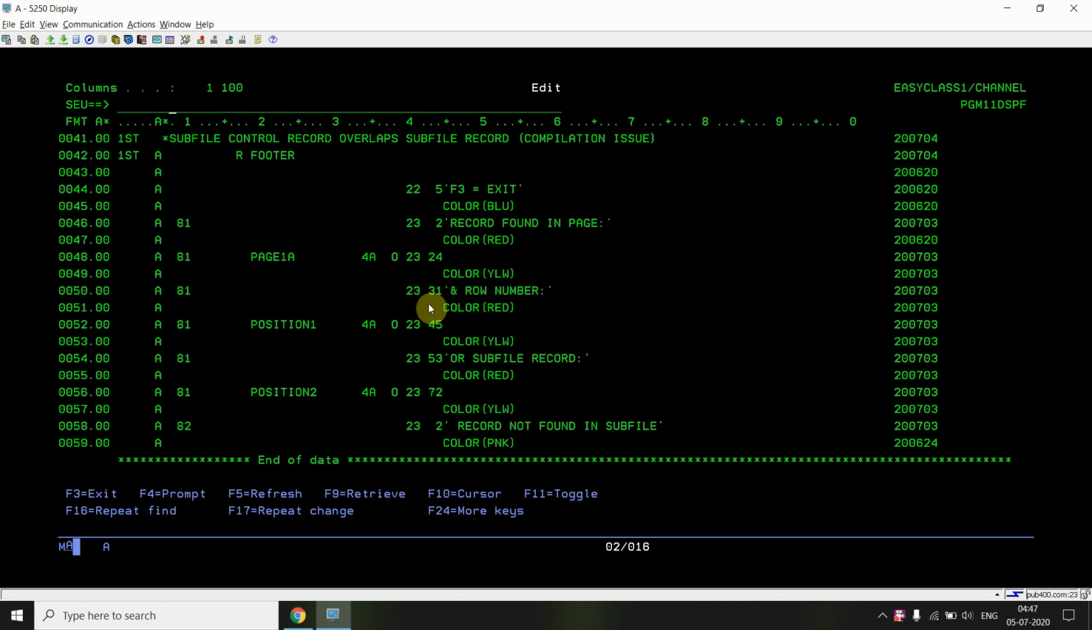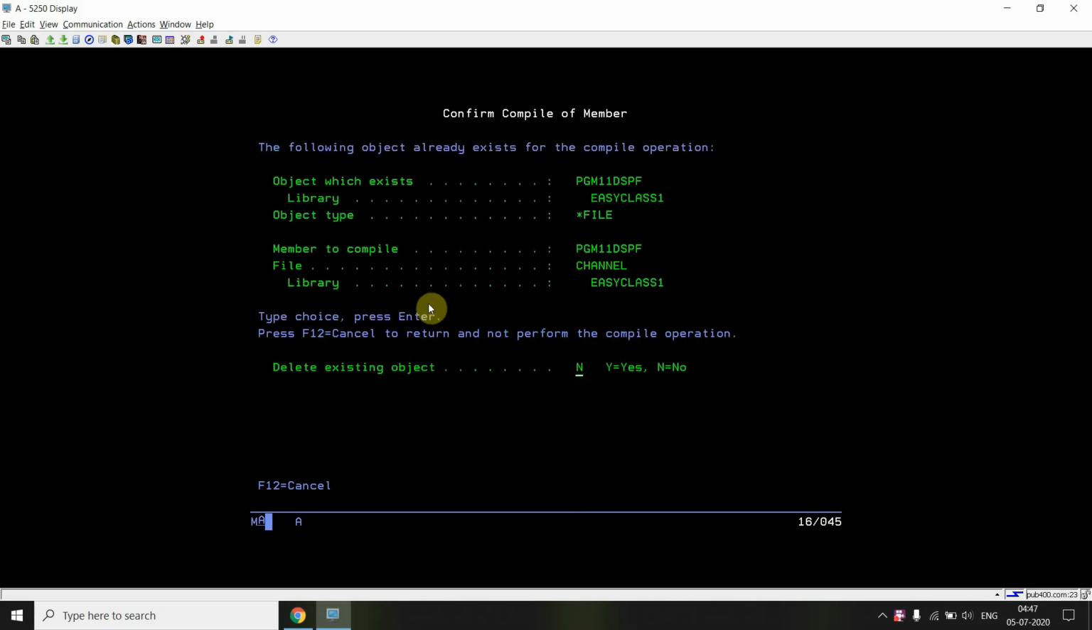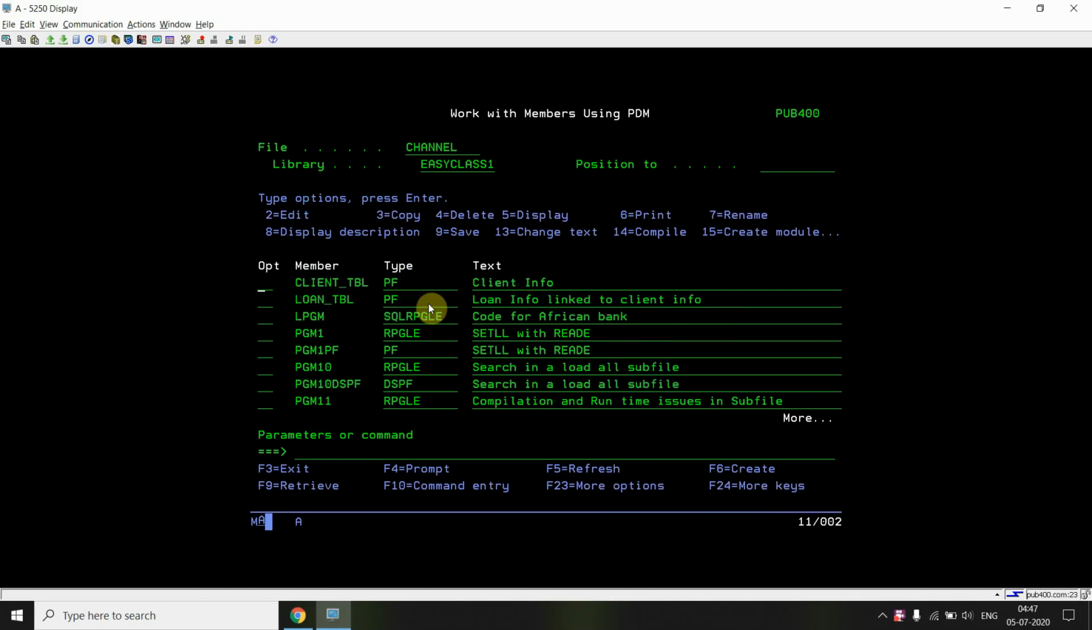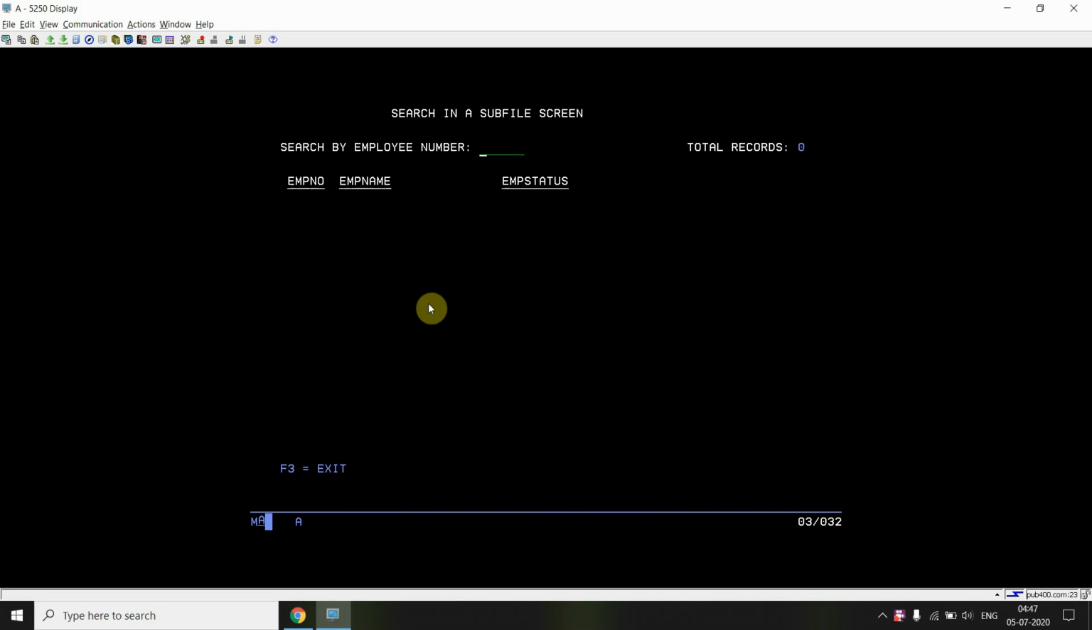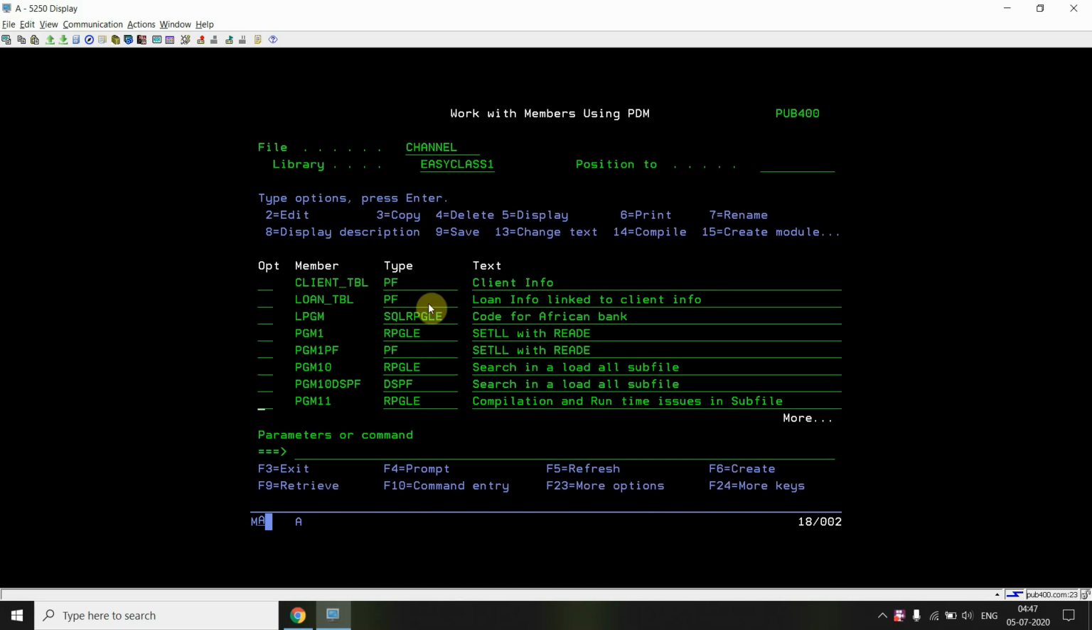If I remove this, then the below part will be part of the footer format, not the subfile control format. When I compile it again, I can see that I have removed this error. I'm calling my program, and I'm successfully able to call it.